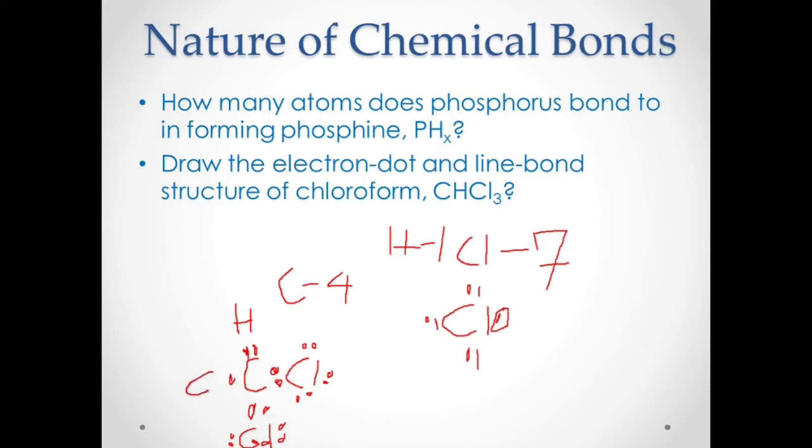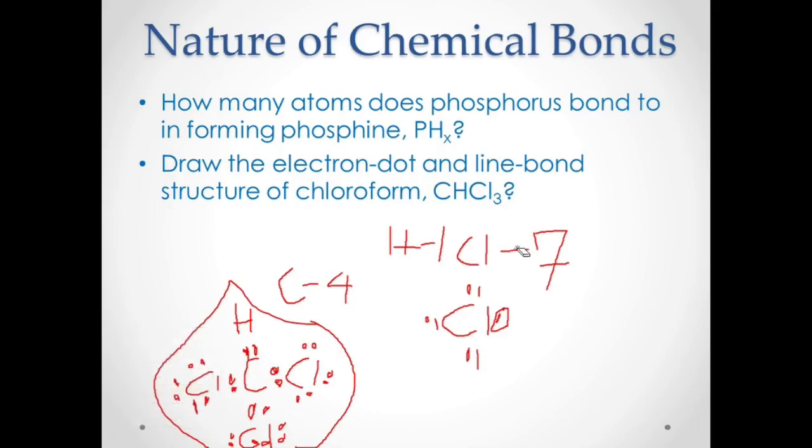And also we have Cl here, with 2 electrons, 2 electrons, 2 electrons. So this is now the representation for the electron dot structure for chloroform. How about the line bond structure?